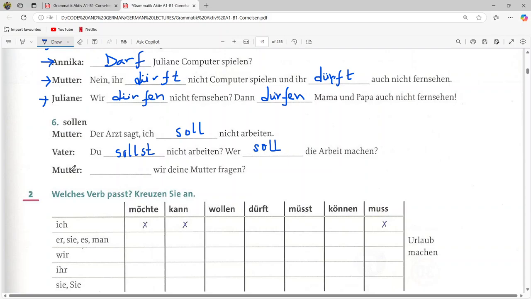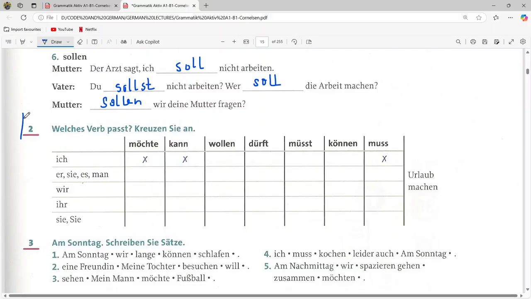Now the mother is replying that the pronoun is wir. So sollen wir deine Mutter fragen? So should we ask your mother? Okay. So this one is also done.